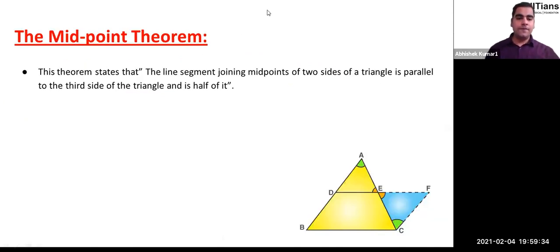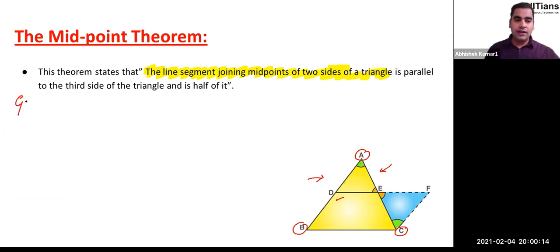First I will tell you the meaning of each and every word written in the statement of the midpoint theorem. The midpoint theorem says that the line segment joining the midpoints of two sides of a triangle. In the given figure, in triangle ABC, we have a line segment DE, and this line segment is joining the midpoints of the sides AB and AC of triangle ABC.